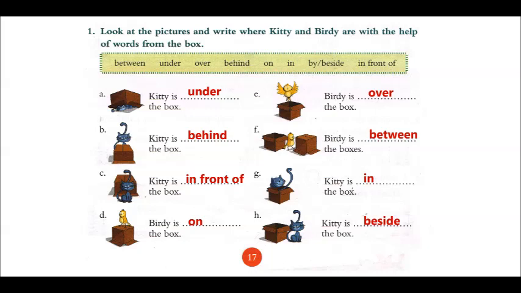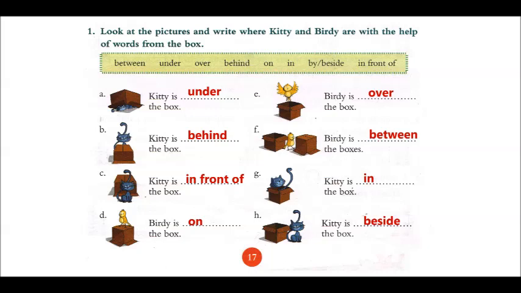Birdie is dash the box. Where is Birdie? Position of Birdie. Birdie is on the box. So your blank is on. Birdie is dash the box. Where is it now? Over. It was before it was on. Now see the picture again and see where is the position. It is over the box. Birdie is dash the box. Now two boxes are there and Birdie is in between the boxes. So your blank is between.